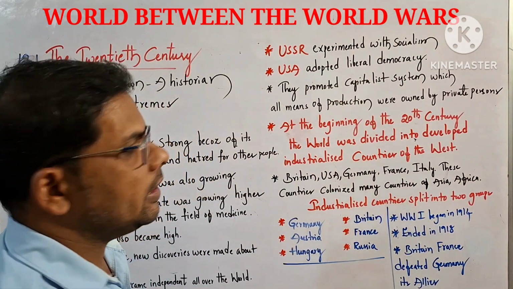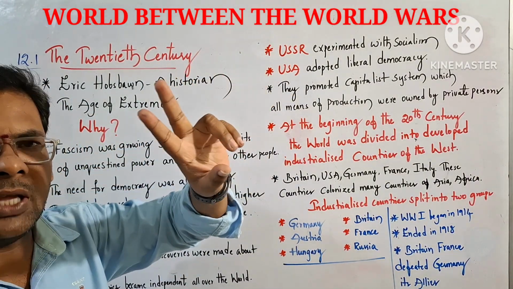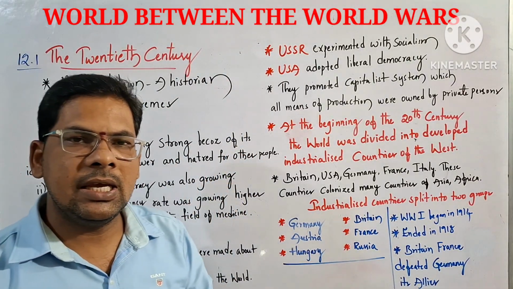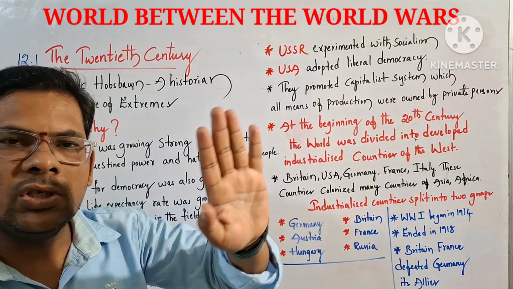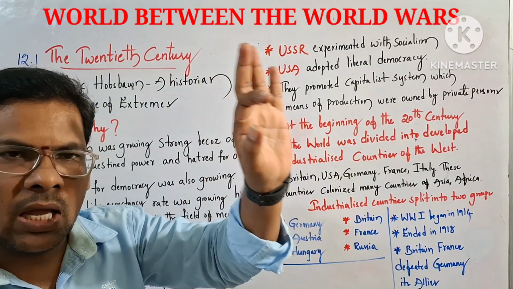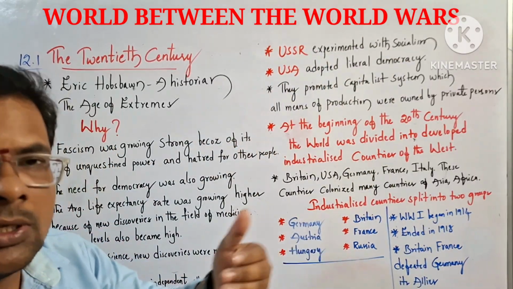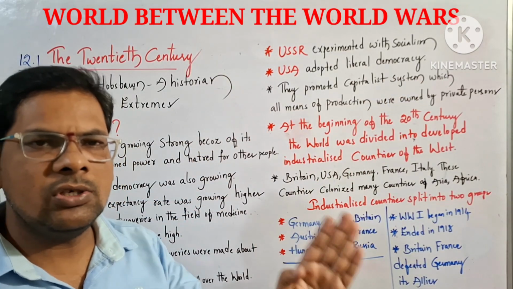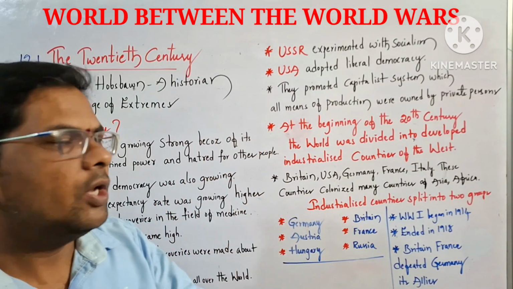And some more explanation related to this. Mainly two countries were there in the world at that time. One is USSR, the second one is USA. USSR experimented with socialism. Socialism means the land, industries, and whatever property belongs to the government and the public. That is called socialism. Opposite to socialism is capitalism. Simple MCQ question: socialism belongs to which of the following? USSR. Capitalism belongs to which of the following? USA.